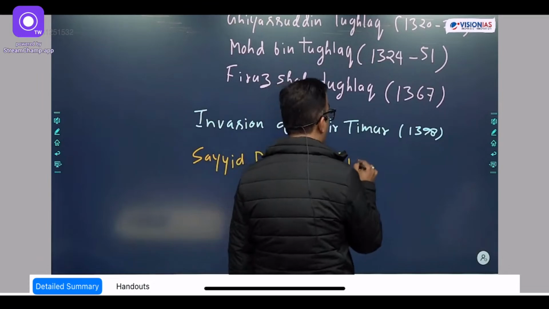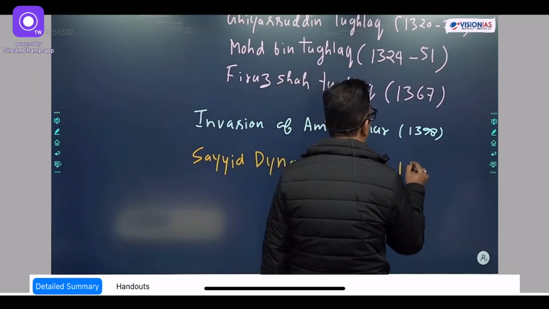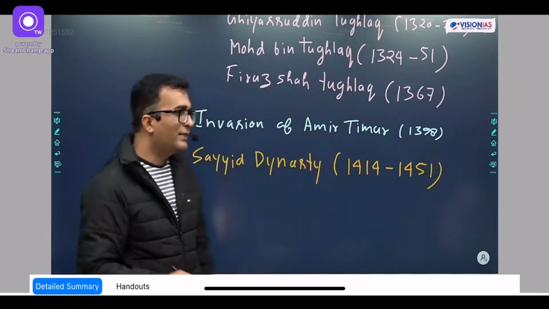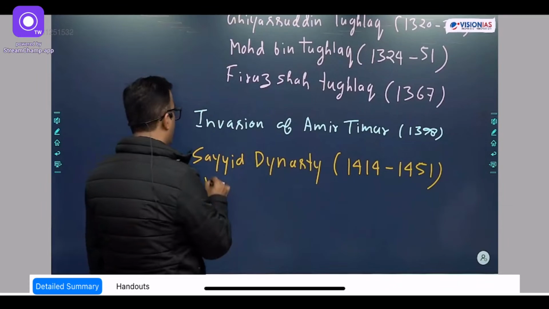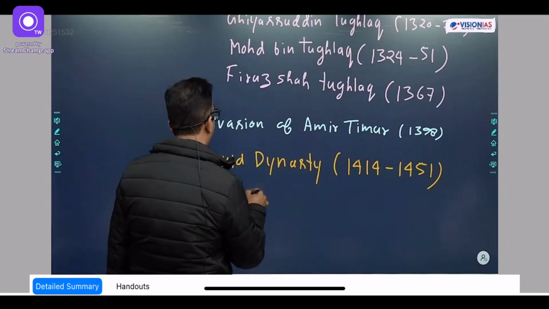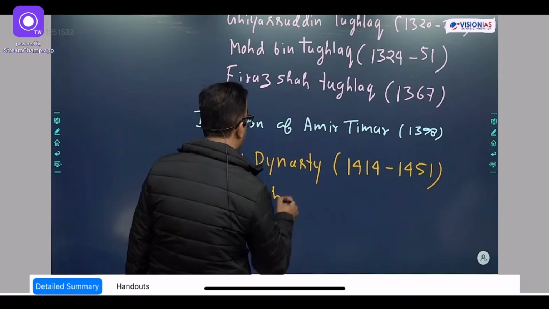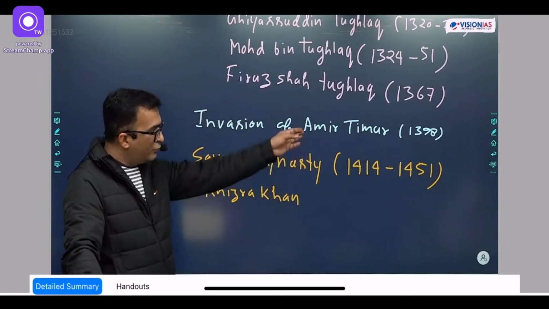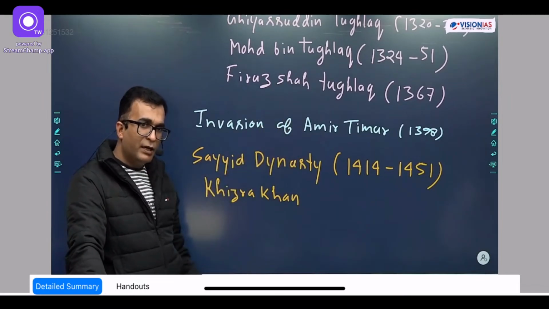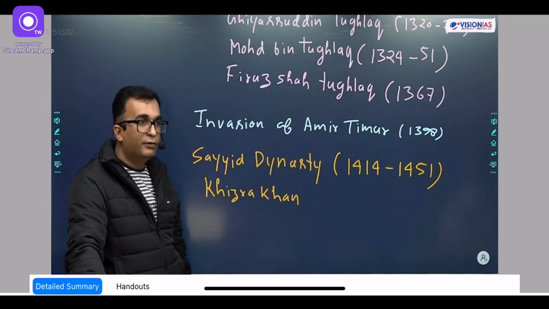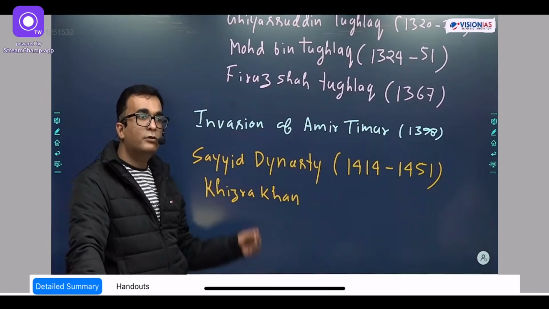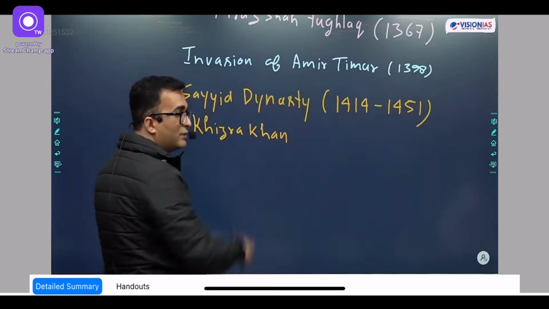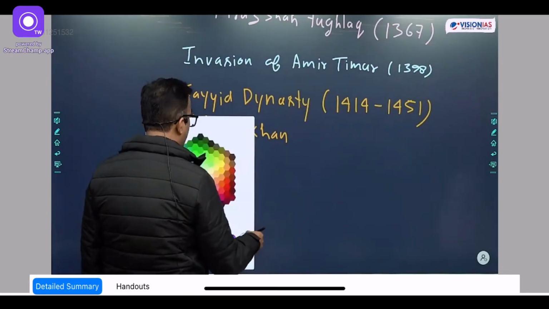1414 to 1451, and the only important ruler in this dynasty was Khijr Khan, who founded it in 1414, and he was the general of Amir Timur. So Amir Timur's death happened when he returned back from India, and then all the invasions were carried forward by him, who established his own dynasty. It is also a Turkic dynasty. Okay? Then after it, the last dynasty of the Delhi Sultanate is the Lodhis.